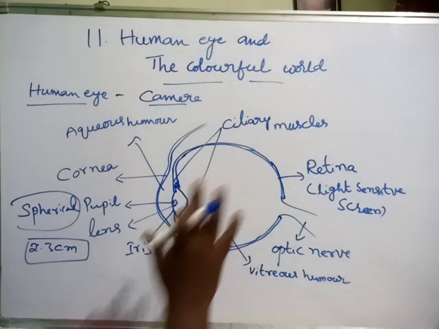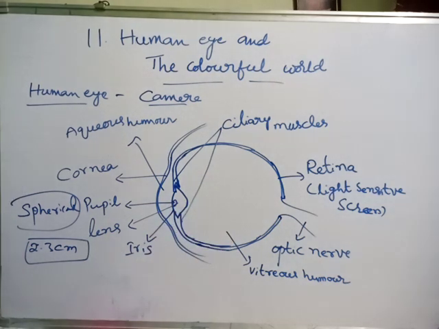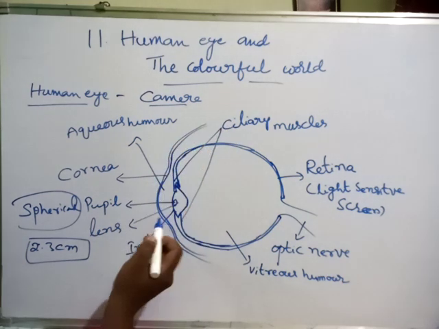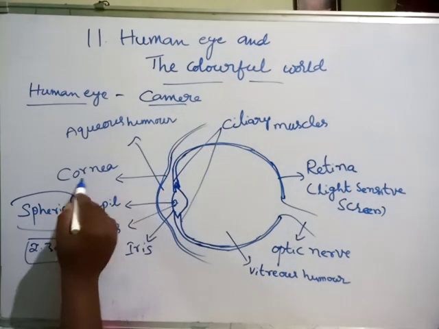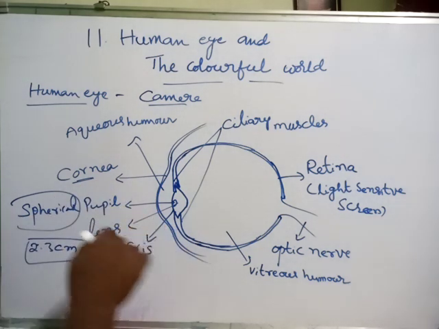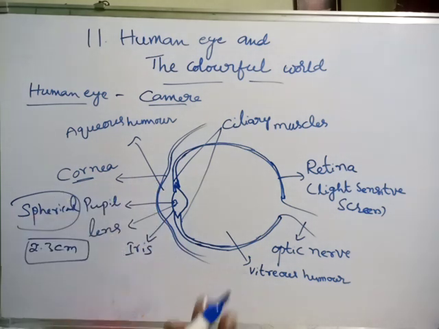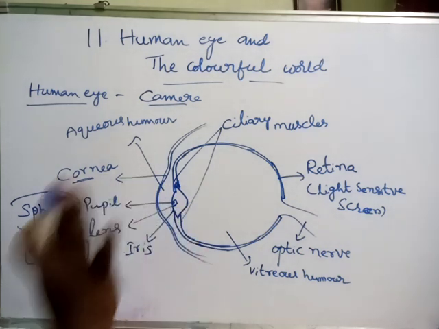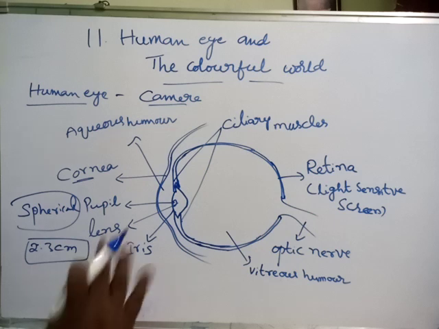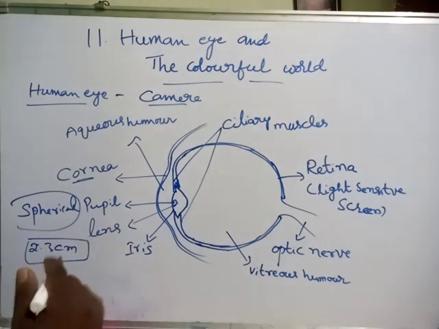In this human eye, let us see some important parts. The first layer of the human eye is called the cornea. First layer means light enters first through this cornea only. It is a transparent layer of the human eye.